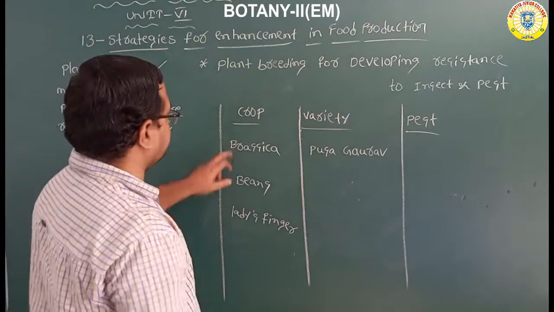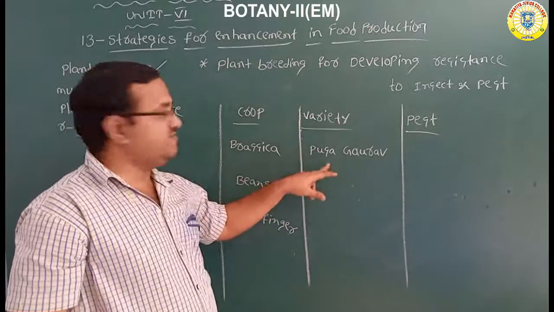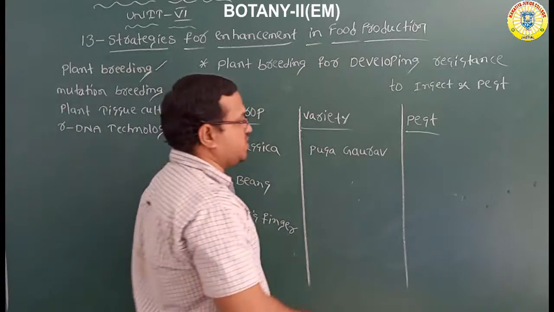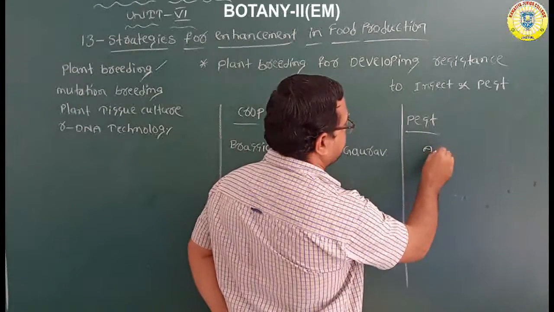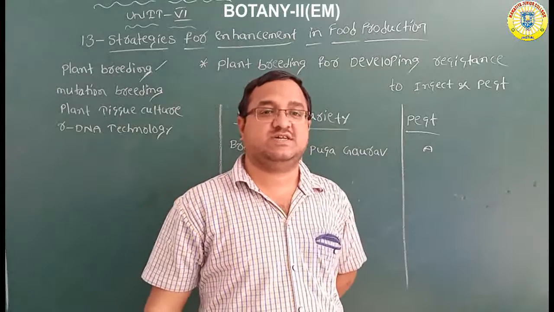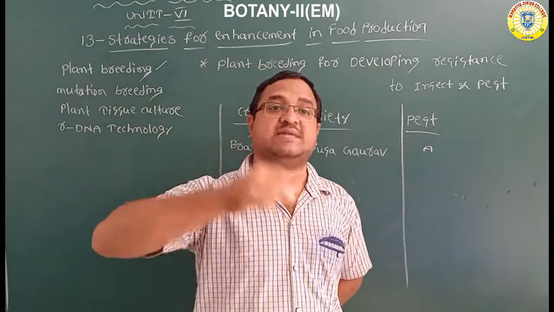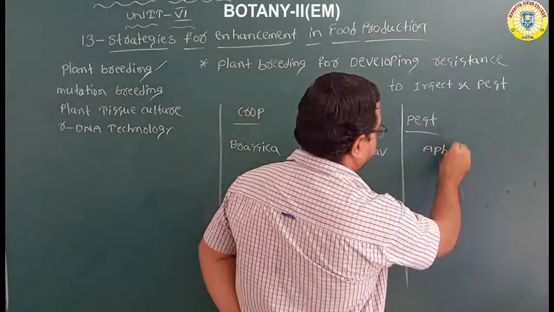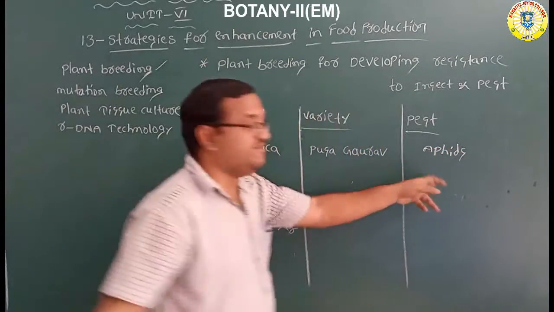In the brassica crop, the commonly cultivated variety is Pusa Gaurav variety. But what is the pest we have to control? Aphids. Aphids means small insects which suck the leafy juices. Aphids. So we can control the aphids.